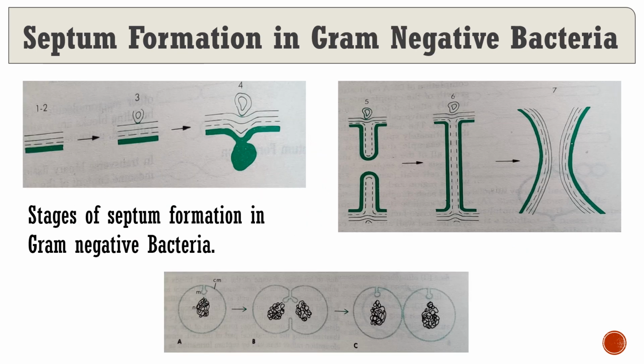Now we are going to see septum formation in gram-negative bacteria, and how it is different from gram-positive bacteria. On the screen you can see various diagrams: diagrams 1 to 7, and there is one separate diagram with A, B and C written below.